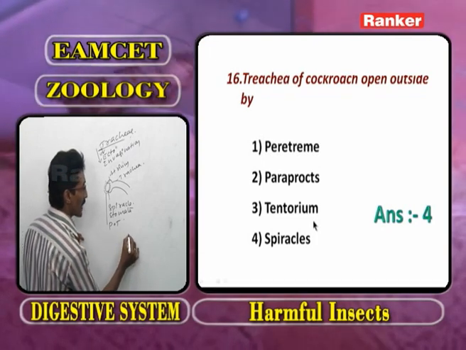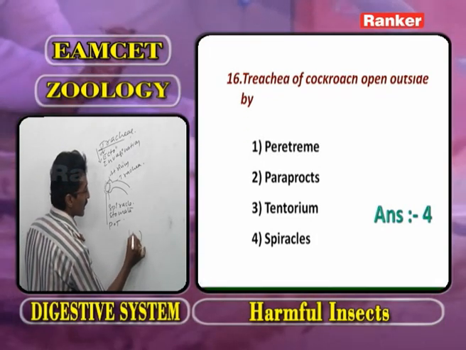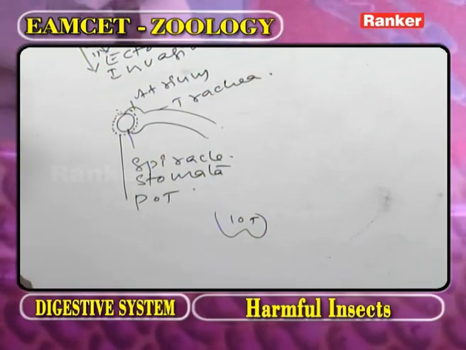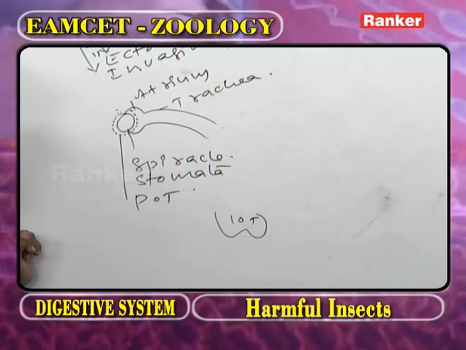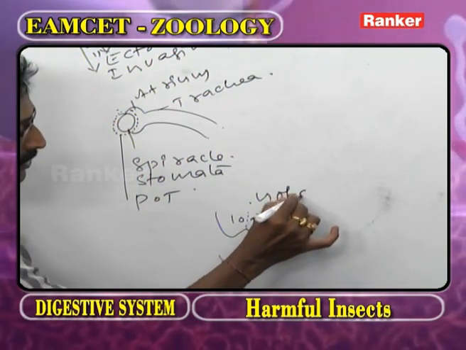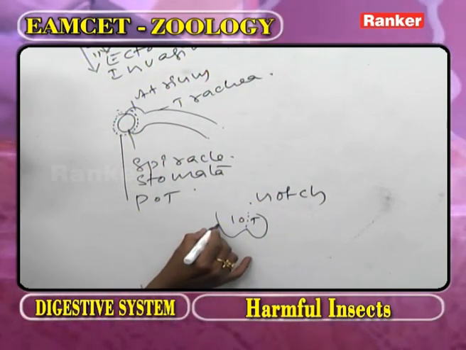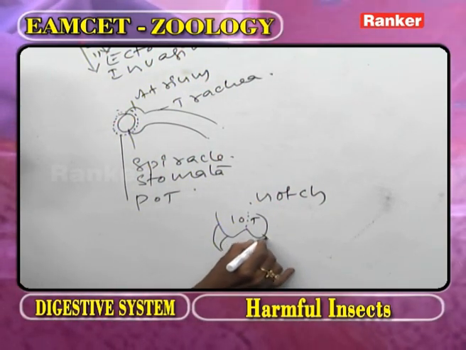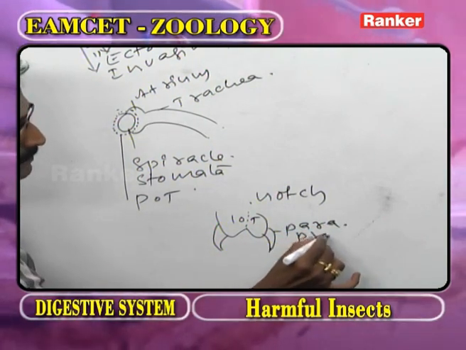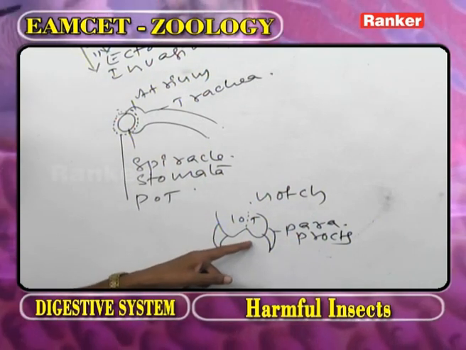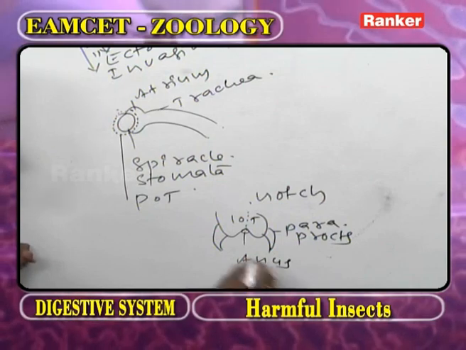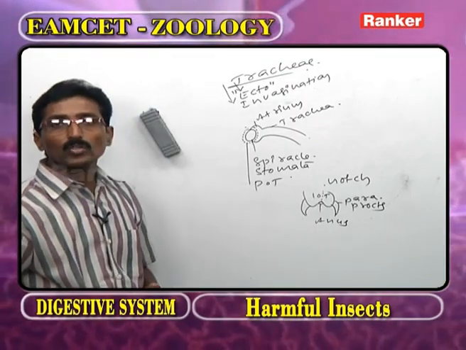As we observe the body of cockroach, this is the 10th tergal plate. Here the T represents tergal plate. The 10th tergal plate has a notch in the center. On either side of the 10th tergal plate, the paraprox are present. In between the paraprox, below the 10th tergal plate, the anus is present.